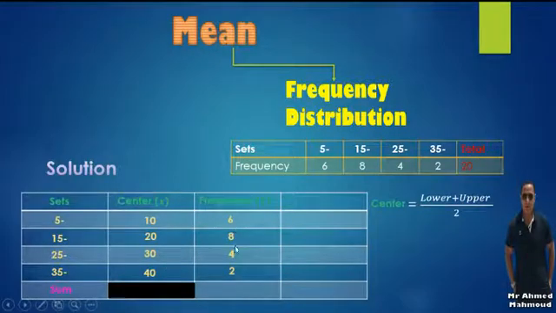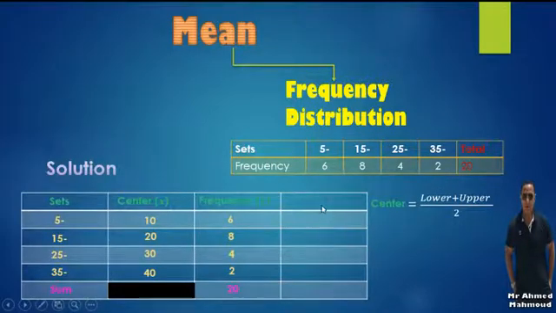Now I'm going to find the sum of this frequency. Here we have the sum equal to 20, but if we didn't have this one, we would add them by using a calculator like this. It will be 20.